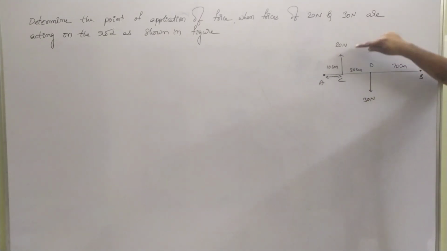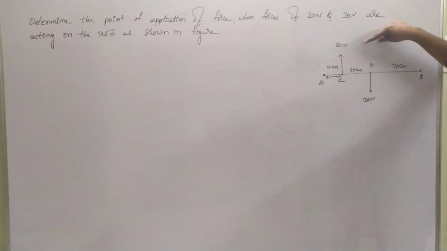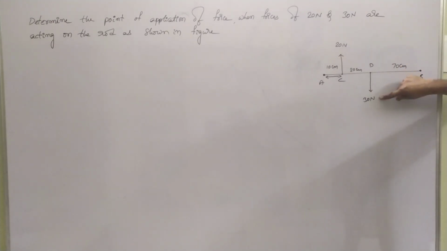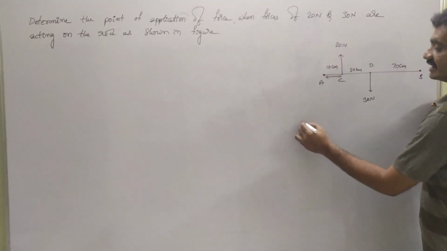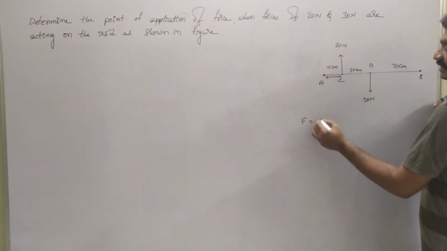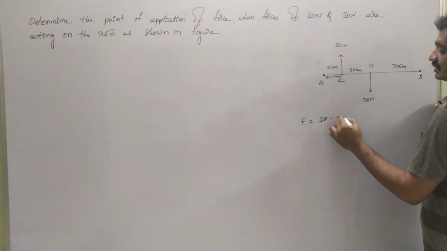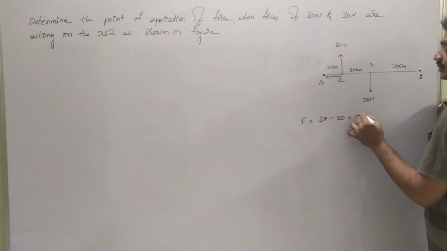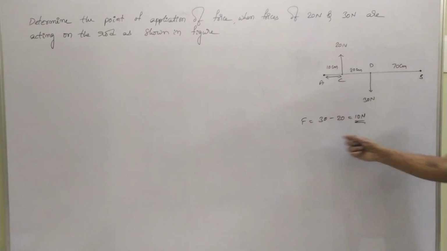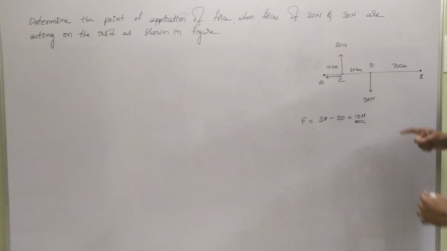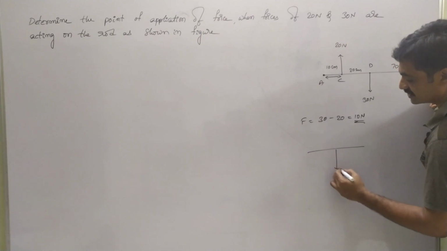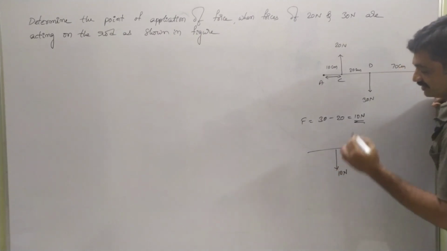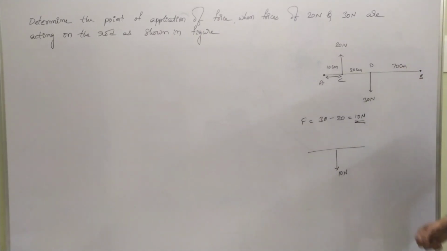Observe that at point C, 20 Newton of force is acting in the upward direction, and at point D, 30 Newton of force is acting in the downward direction, whereas the resultant force is given as F equals 30 minus 20, which is nothing but 10 Newton. This represents the resultant force, and it is acting in the downward direction.